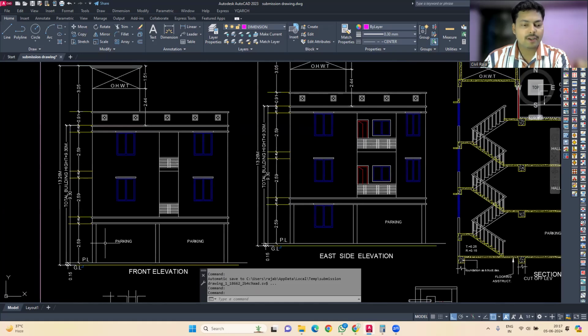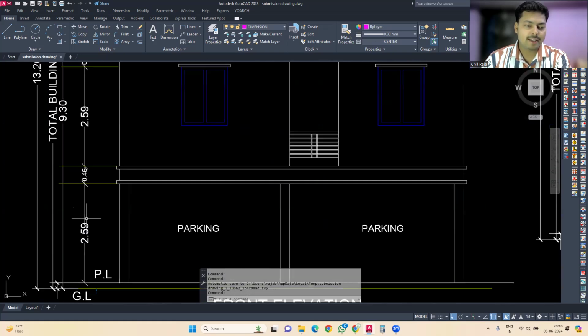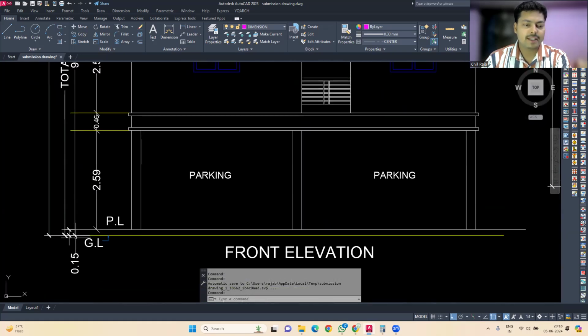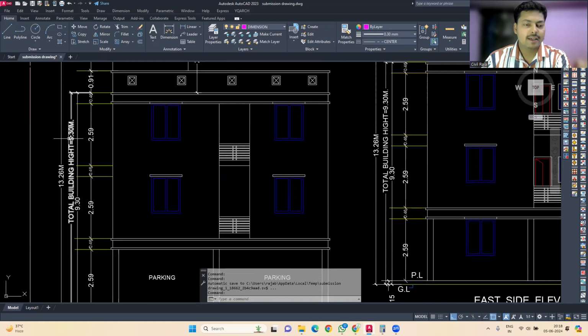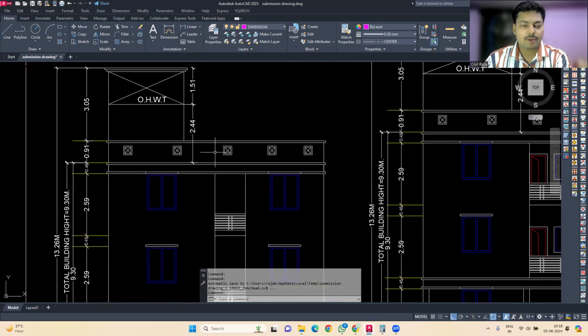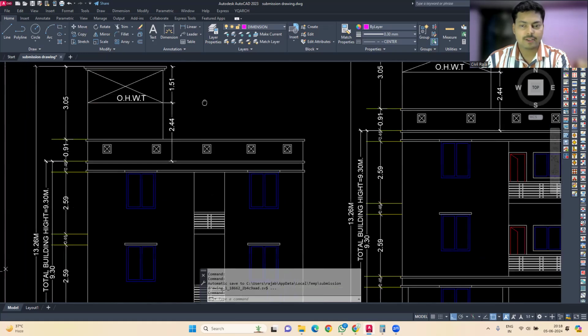Then if you talk about the front elevation, it will give you an idea of how your building will look from the front. So basically there are two parking gates that you can see over here. Then the floor height is also mentioned, how much height it is from the ground level. Then what is the total building height, that we need to show, because this is the most important criteria when you have to pass the building. Okay, then we have this particular parapet wall, and then the overhead water tank is placed over here. Okay, and the height of the tank and everything is also placed over here.